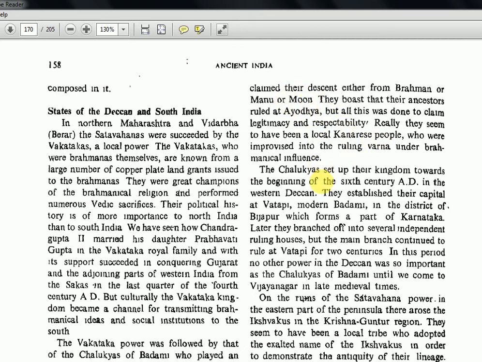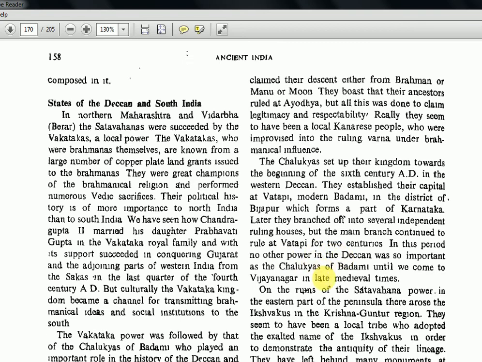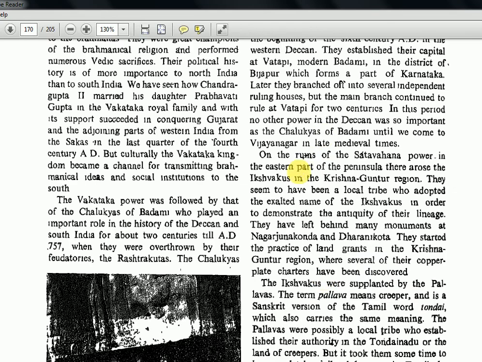Aihole and Badami are the capital cities. The Chalukyas set up their kingdom towards the beginning of the 6th century AD in the western Deccan. They established their capital at Vatapi, modern Badami, in the district of Bijapur, which forms a part of Karnataka. Later, they branched off into several independent ruling houses, but the main branch continued to rule at Vatapi for 2 centuries. In this period, no other power in the Deccan was as important as the Chalukyas of Badami until we come to Vijayanagara in later medieval times. Vijayanagara and the Bahmani we will discuss in the medieval period. But before that, these Chalukyas were the most important kings in the Karnataka area.